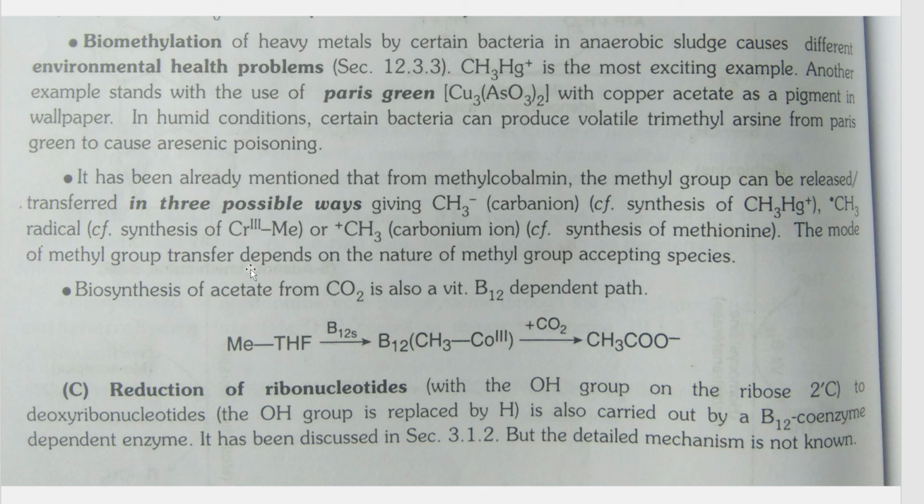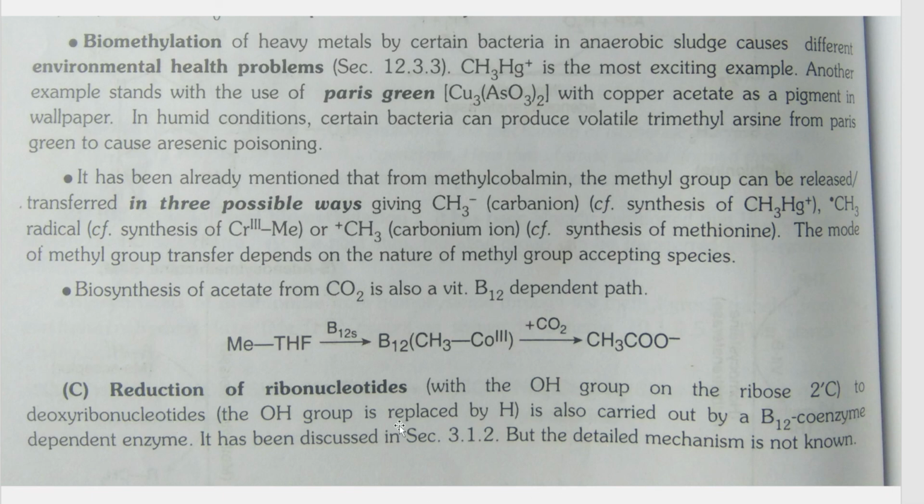We also discussed one more example, biosynthesis of acetate from carbon dioxide. So carbon dioxide, through biomethylation, can give you acetate. Also, the last example is reduction of ribonucleotides. Vitamin B12 can also catalyze the reduction of ribonucleotide to give deoxyribonucleotide.